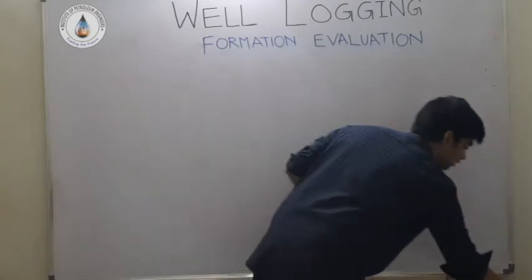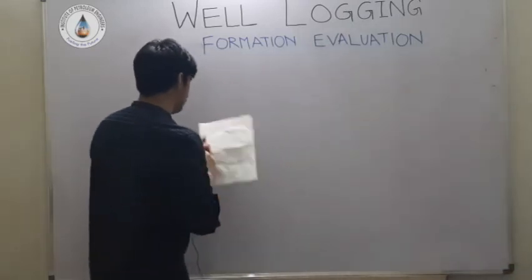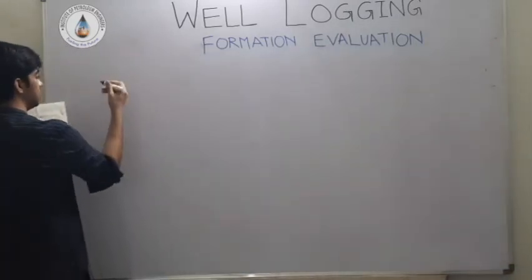So we'll discuss the syllabus of this subject.